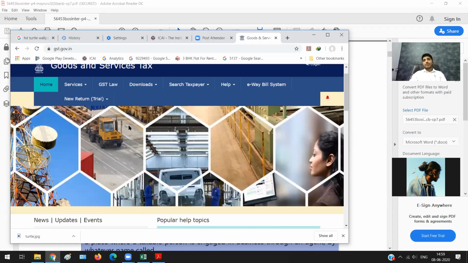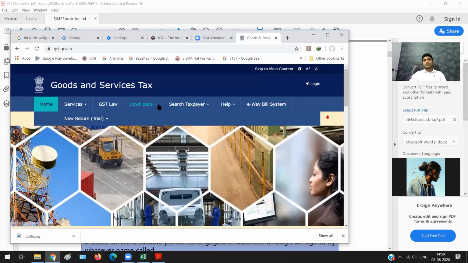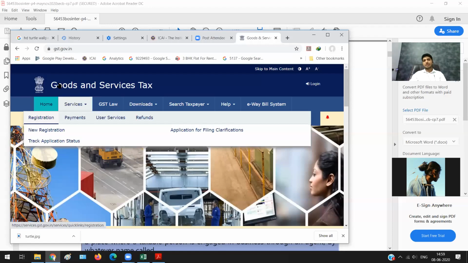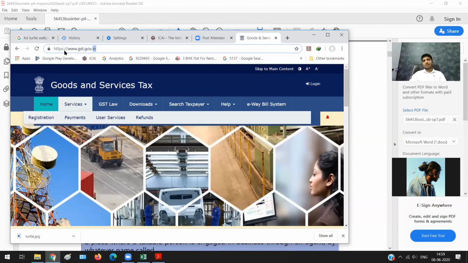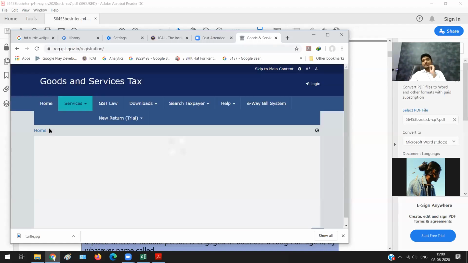Now, but let us say that you want to apply for registration. So how do you do that? All those things we will study. So you need to come here to this particular website, that is gst.gov.in. Then you need to come for registration tab here. You click on new registration. Then you do the actual registration.